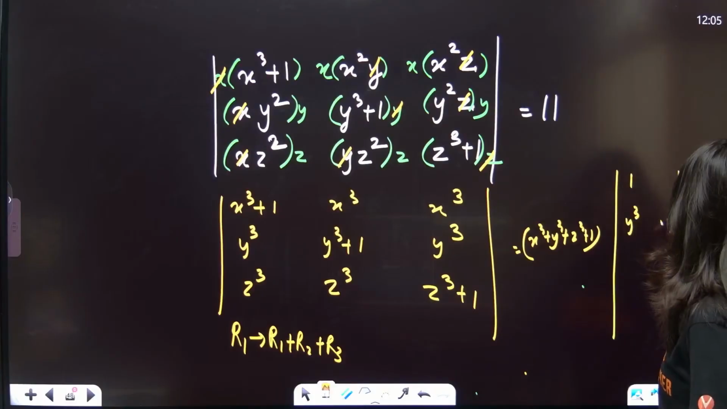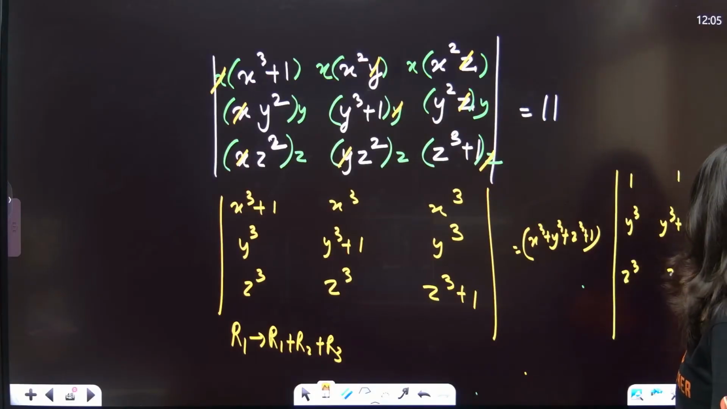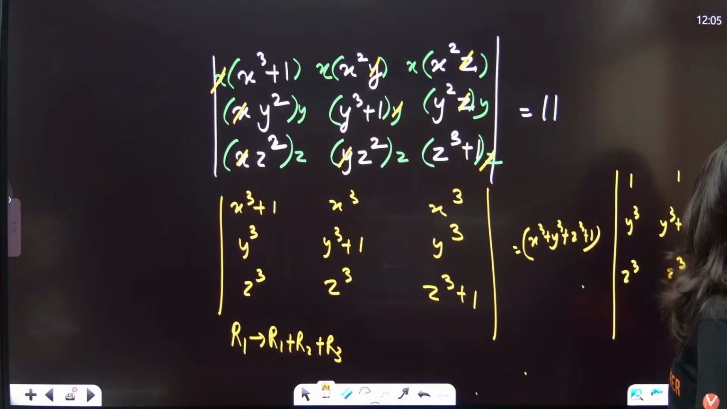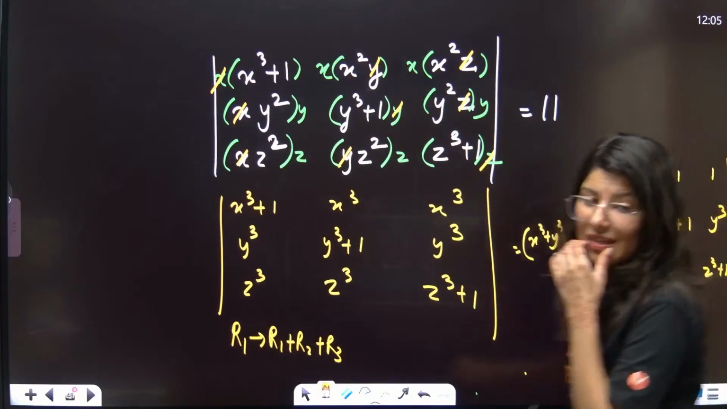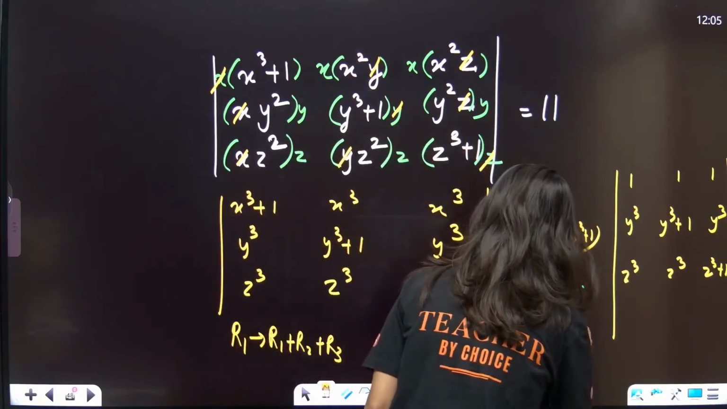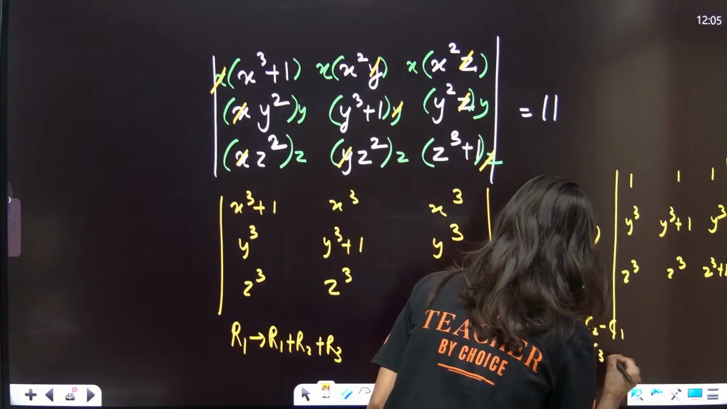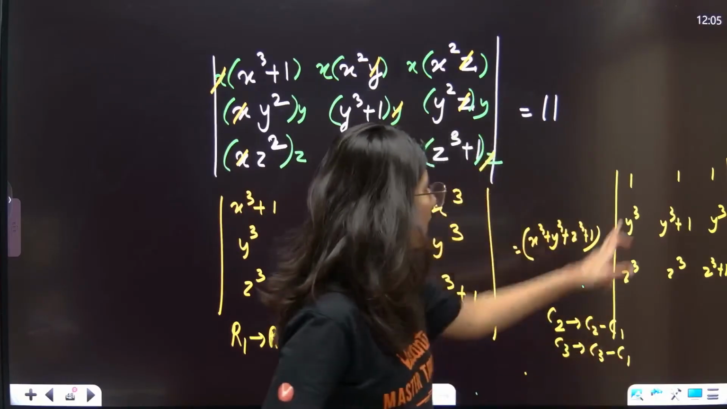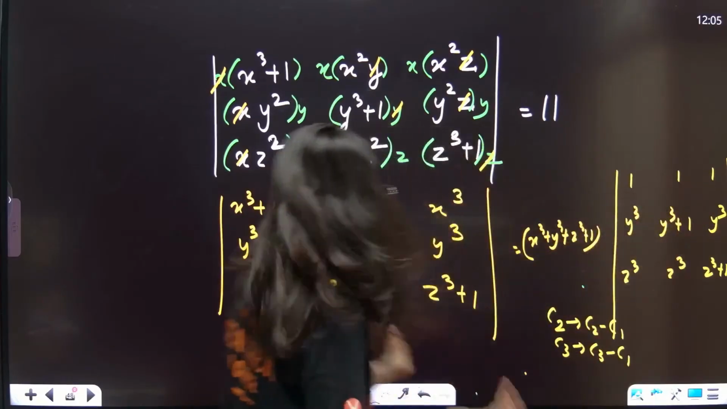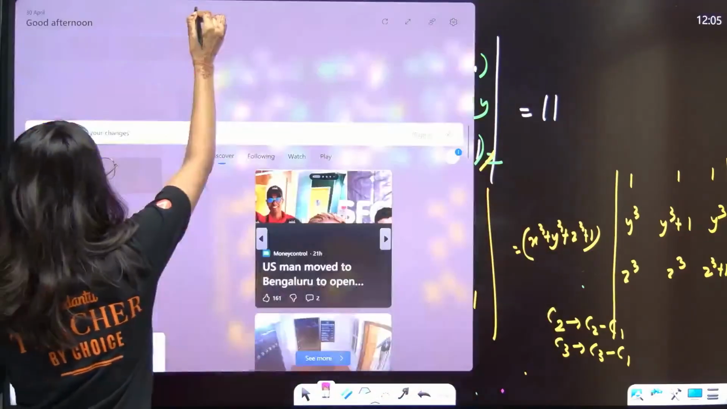Y cube plus 1, y cube, z cube plus 1. Okay. Now the next step will be what? Column 2 goes to C2 minus C1, and C3 goes to C3 minus C1. Okay, so that 2 zeros will be created over here. So I am going to do it over this side.